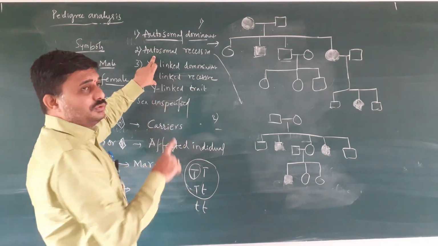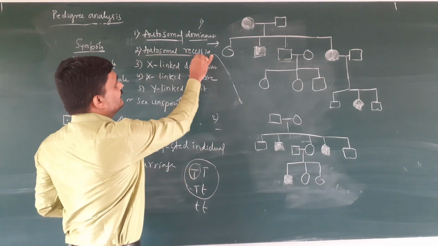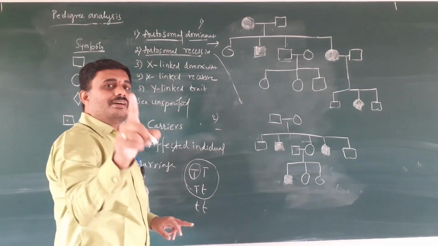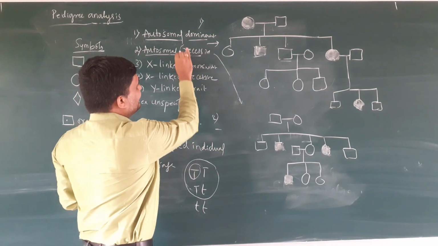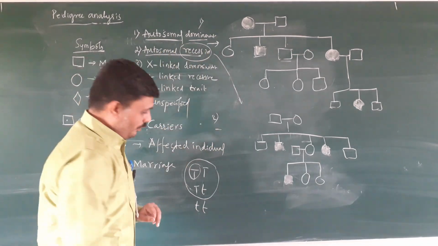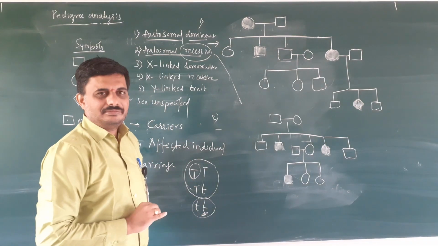So what is autosomal recessive? The gene is present on the autosomes or somatic chromosomes and it is the recessive one. The person is affected only in the double recessive condition.